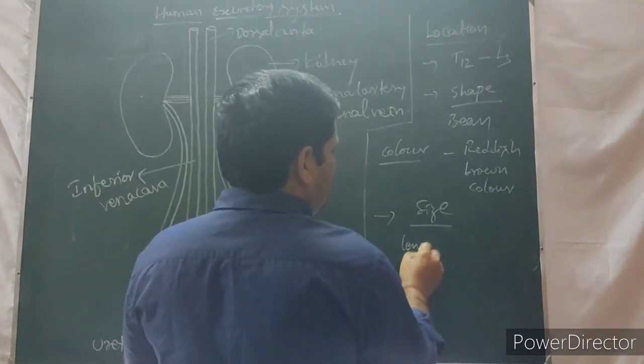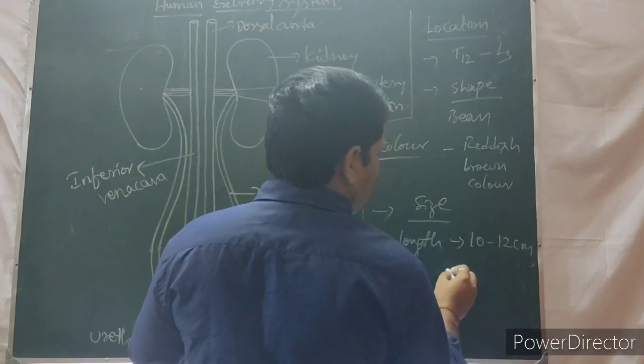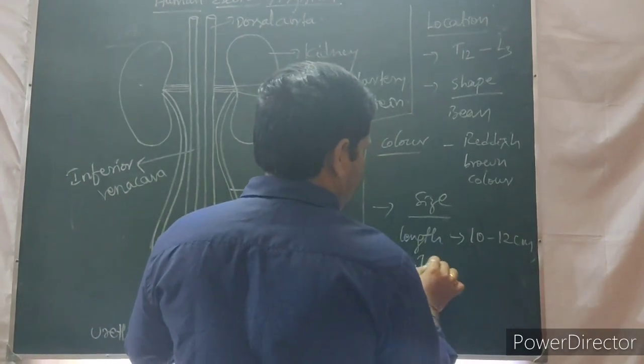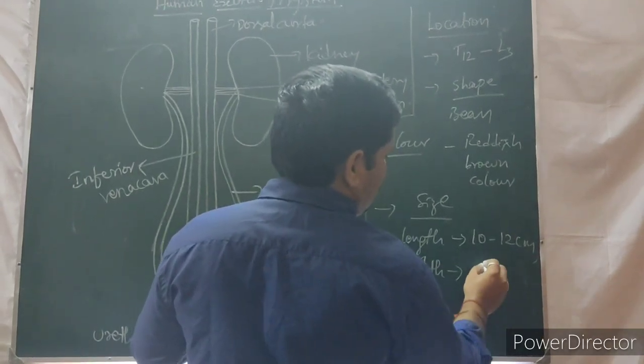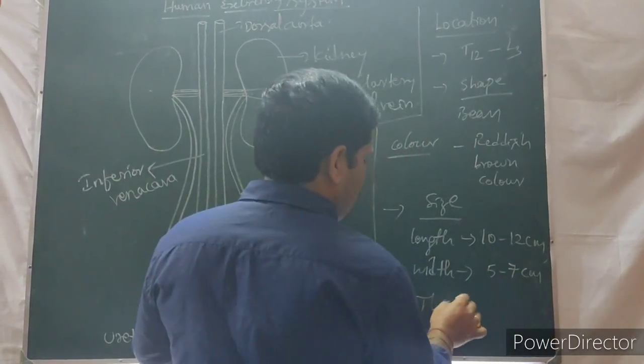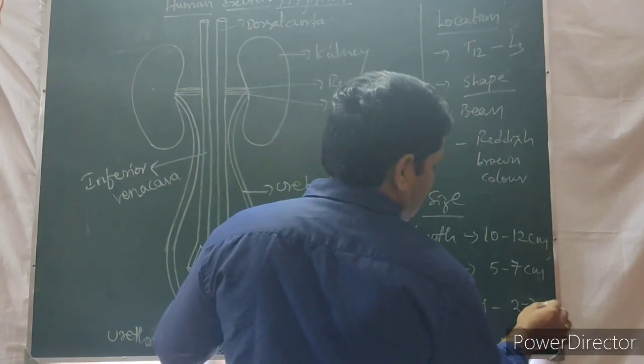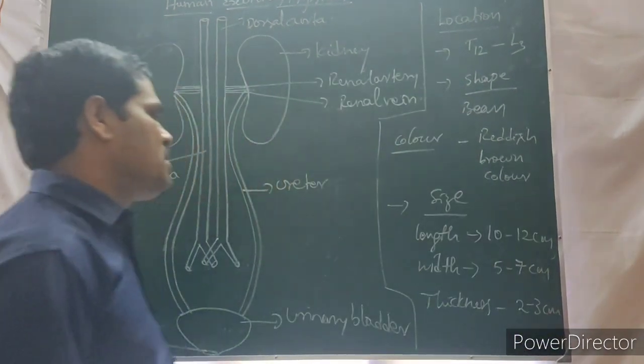The length is 10 to 12 centimeters, the width is 5 to 7 centimeters, and the thickness is 2 to 3 centimeters.